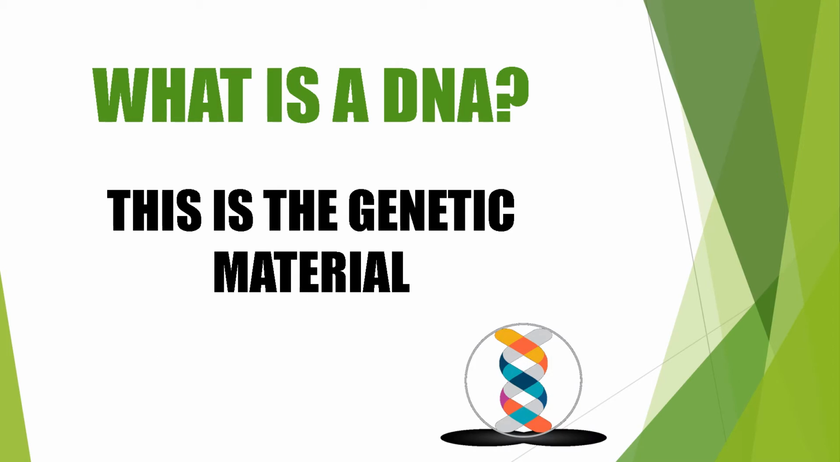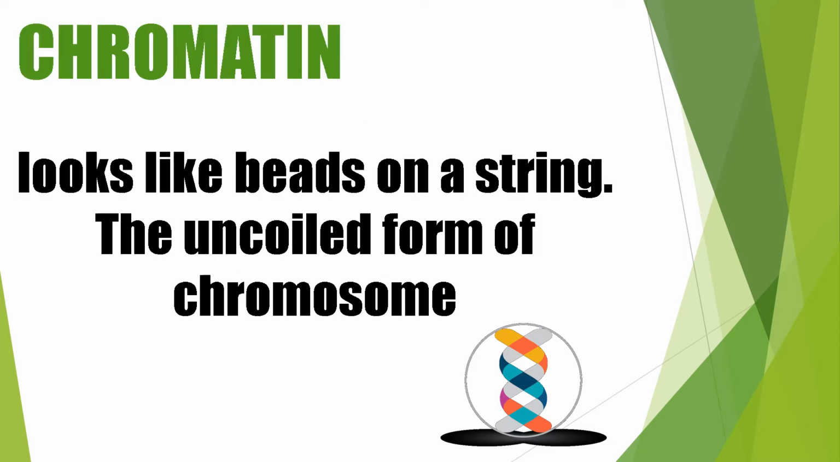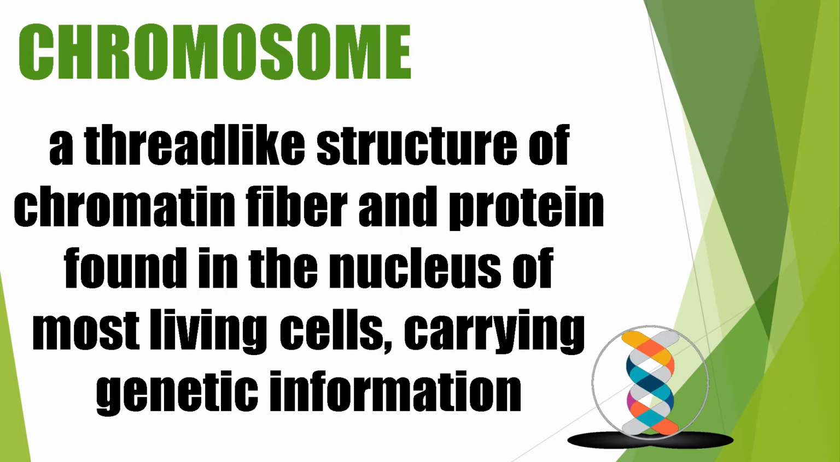What is a DNA? DNA stands for deoxyribonucleic acid. This is the genetic material of our body. It serves as the blueprint of our body, since it dictates the color of our eyes, the hair color, the skin tone, and other physical attributes. On the other hand, a chromatin looks like beads on a string. This is the uncoiled form of chromosome. Lastly, we have the chromosome. A chromosome is a thread-like structure of chromatin fiber and protein found in the nucleus of most living cells, carrying genetic information.